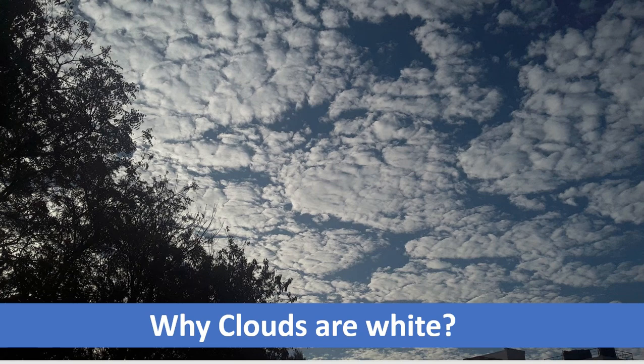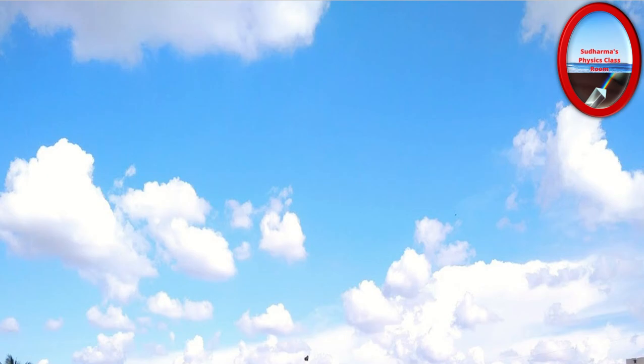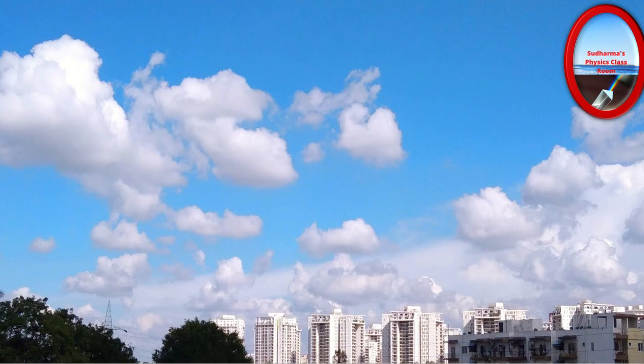Then why are the clouds white? You can see the beautiful picture of white clouds. What would be the reason for this white color of the clouds? Understand that clouds consist of a lot of water molecules. The water molecule size is comparatively larger than the wavelength of light.